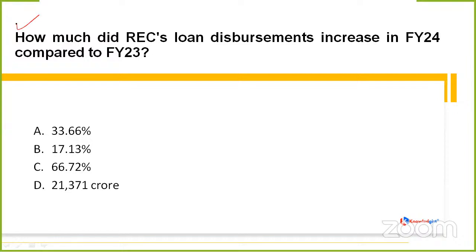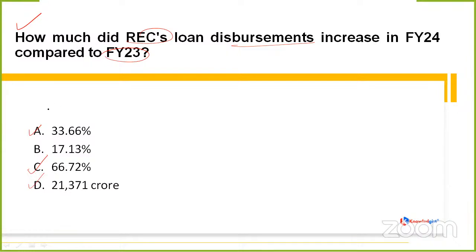It is asking, how much did REC's loan disbursements increase in FY24 if we compare it with FY23, which means if we compare it with the previous year's loan disbursements? So whether it has increased by 33.66%, 17.13%, 66.72%, or option D, that is 27,371 crore.